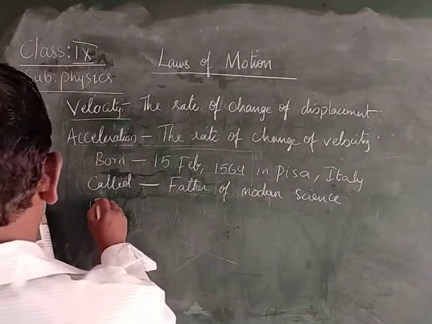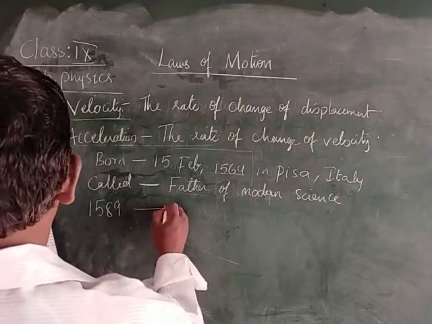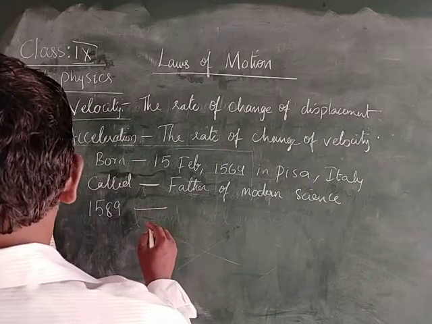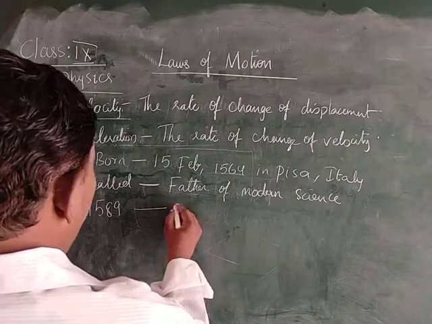In the year 1589, in his series of essays, he presented theories about falling objects on inclined planes.